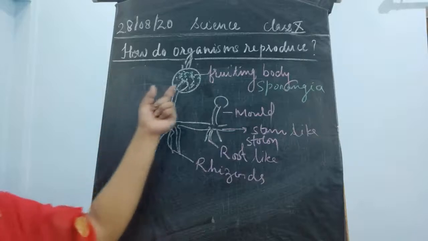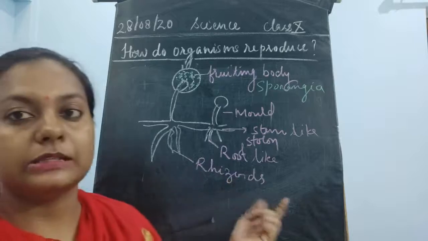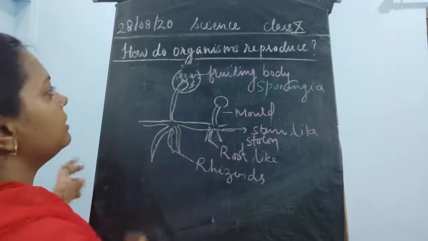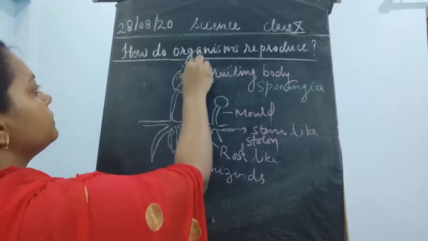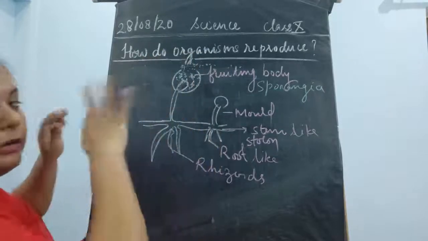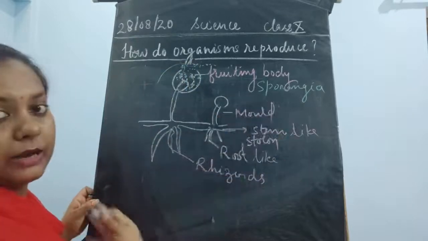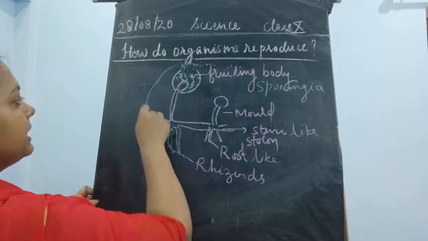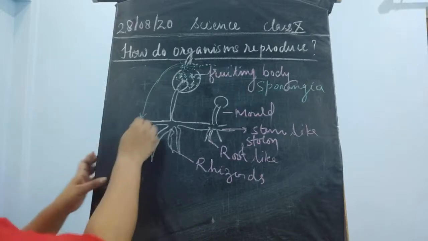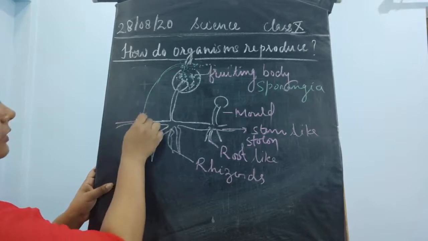Once this fruiting body is completely matured, what happens? It bursts open. Once it bursts open, all these spores come out. They are going to float in the air. As soon as they find a place, suppose this is a piece of bread where it is growing, it settles down at the base, and once it settles down, it starts growing into a new fungus. A new stolon will be developed.